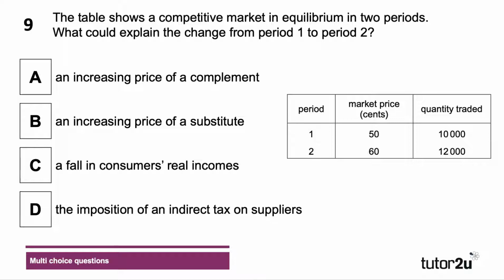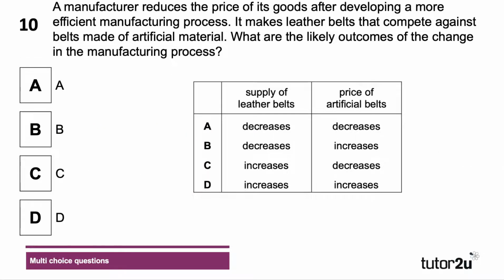And the answer here is B. An increase in the substitute price will mean there'll be a shift in demand towards this product, causing an outward shift of demand, causing an increase in both price and quantity. Complement has the reverse effect, as does a fall in real incomes. And a tax, well, that causes higher prices, yes, but it shifts the supply curve to the left, reducing the quantity traded. And we have one question to go.